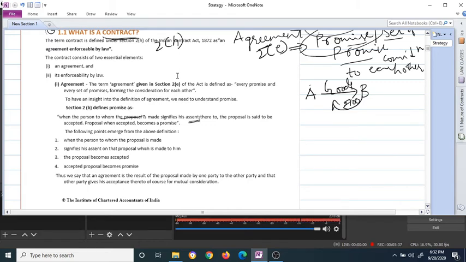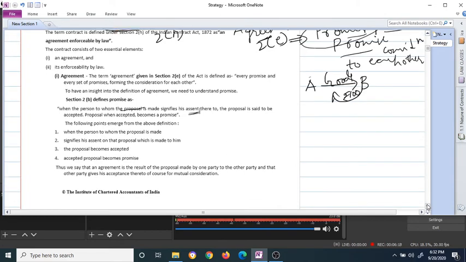In the course of studying agreement, we studied what a promise is as per section 2 subsection B: a proposal made and an acceptance given for that proposal. A proposal when accepted becomes a promise. The points emerge from the definition: when the person to whom the proposal is made signifies his assent, which is nothing but acceptance, the proposal becomes accepted, and an accepted proposal becomes a promise. So we are done with the three definitions from the first page.